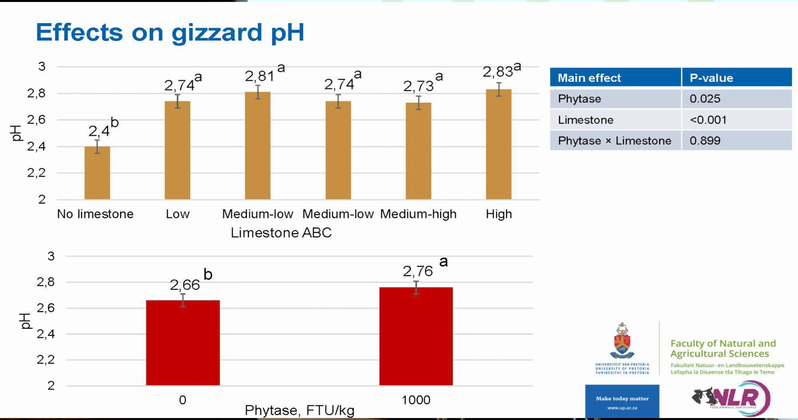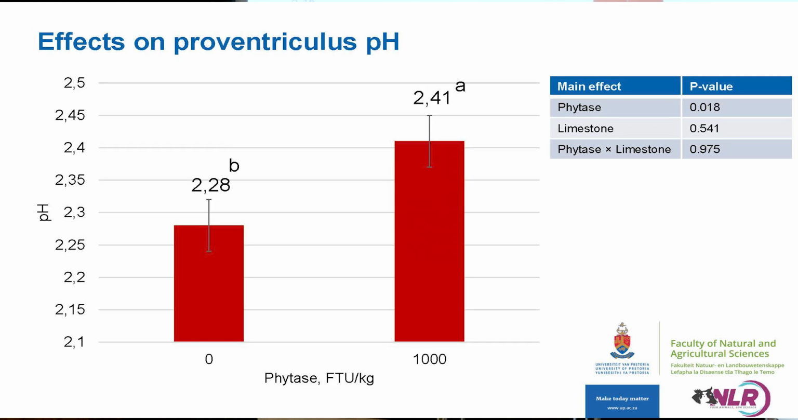A main effect of phytase was also seen in the broilers, which is because the phytase is degrading phytate, releasing phosphate molecules, which obviously act as a buffer in the avian digestive system. Similar to this, in the proventriculus pH, we only saw a main effect of the phytase addition, where once again 1,000 FTUs is resulting in a significantly higher pH value.